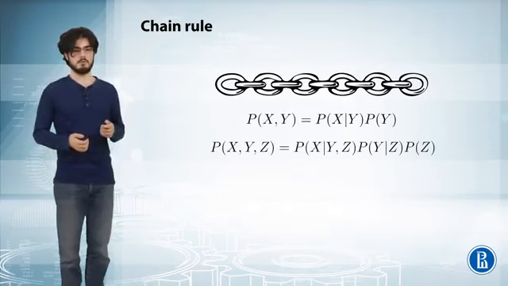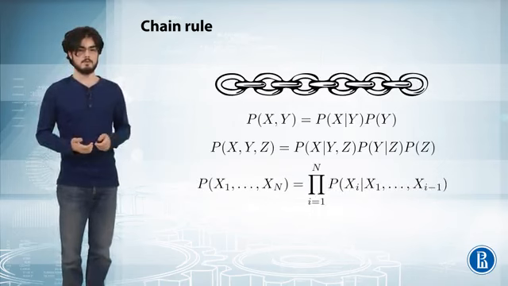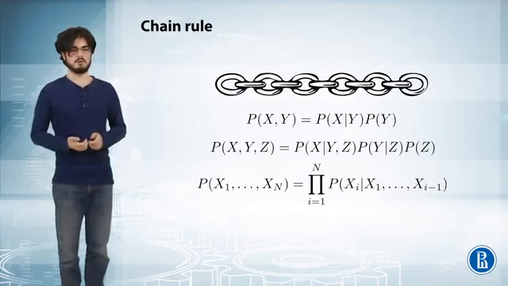It will be the probability of x, y, and z equals the probability of x given y and z times the probability of y given z, and finally the probability of z. And in a similar way, we can obtain a formula for an arbitrary number of points. So this would be the probability of the current point given all its previous ones.